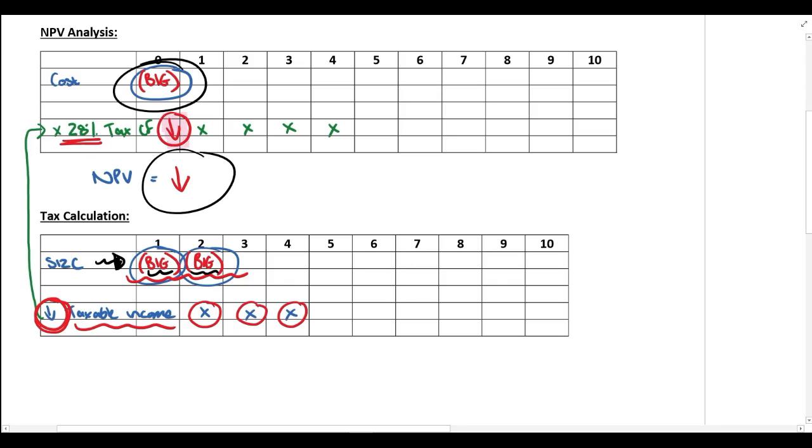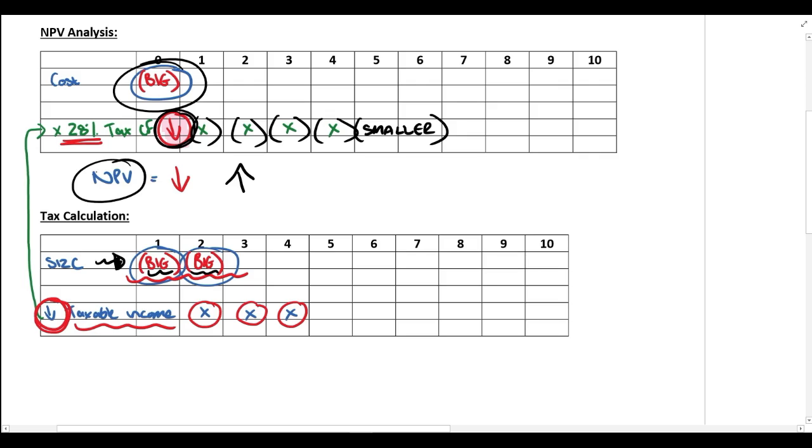So what impact is that going to have on the NPV calculated? If they are paying less tax, so this amount here is smaller, the amount that they are deducting over here is smaller because your tax cash flow is decreasing. That is obviously going to cause the net present value to increase. They're paying less tax. That will have a positive impact on the net present value.